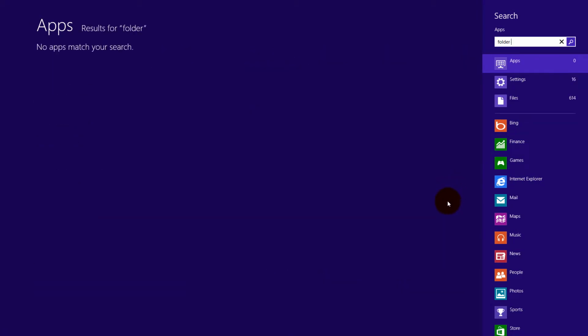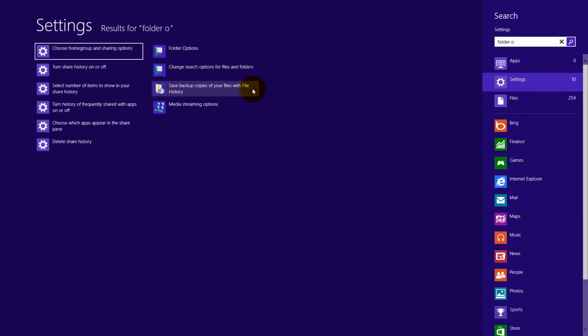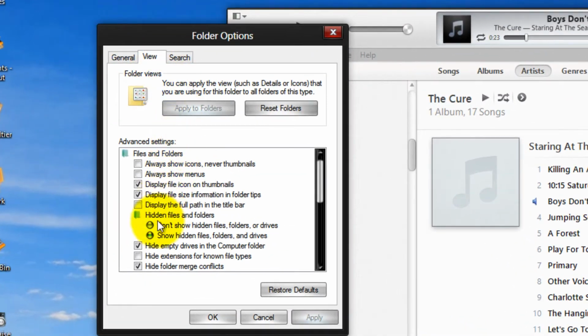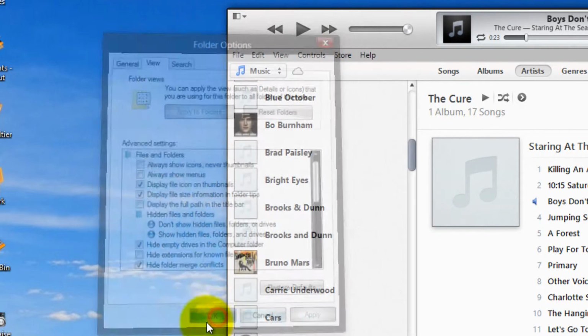Folder options and click on the settings. Go into folder options, go to view, and hide extensions of known file types. Uncheck that box and press apply. Press OK.